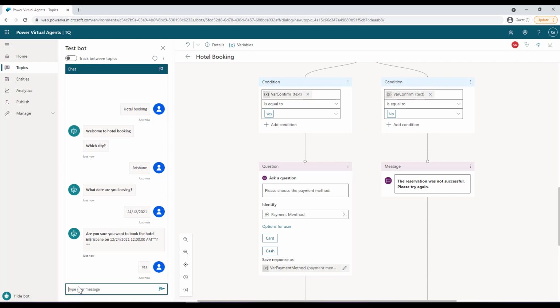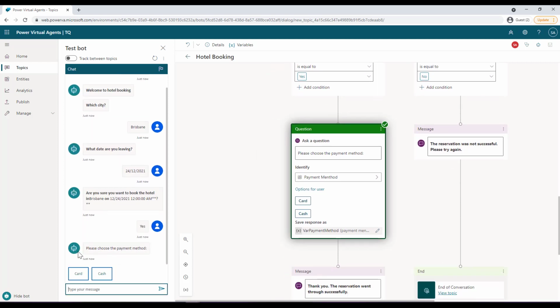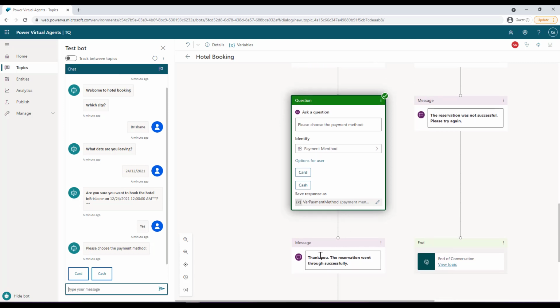So I select yes, and here you will see that it provides me these options to choose the payment method. I can choose either card or cash. Based on the option I've selected, that will be stored in this particular variable, and then it will move forward. Of course, based on the selection, you can carry out many more actions. Over here, we do not have any action at the moment. The result will be the same.